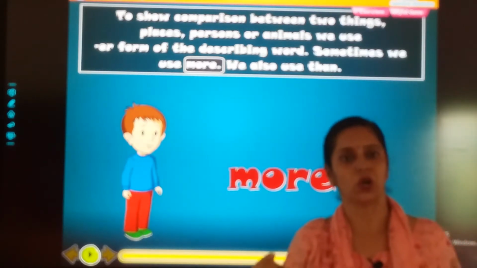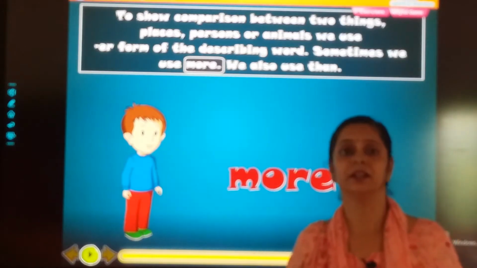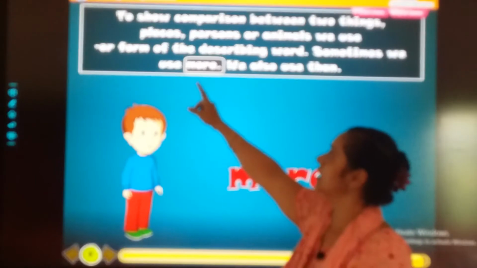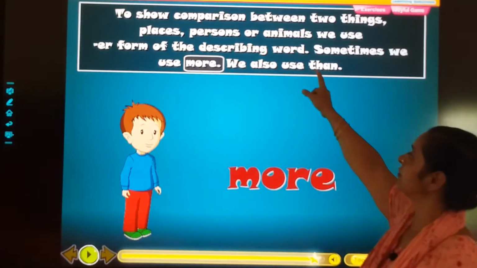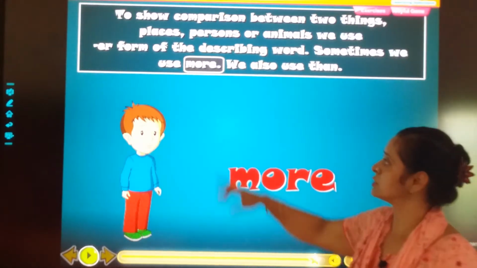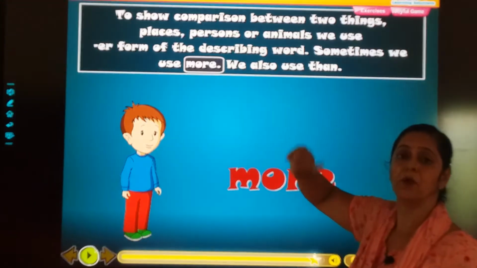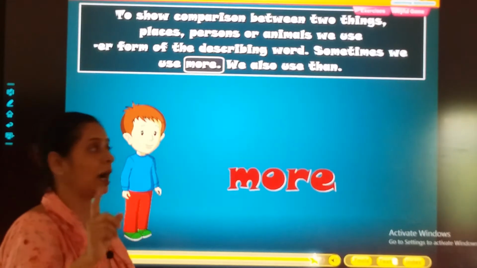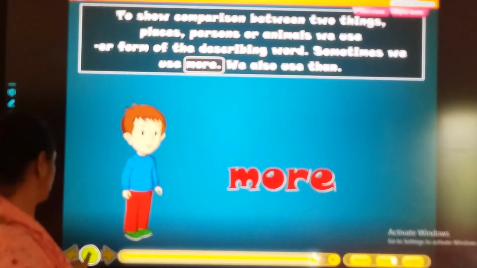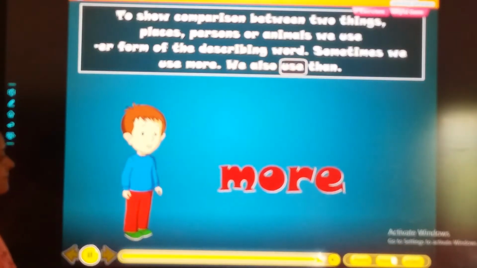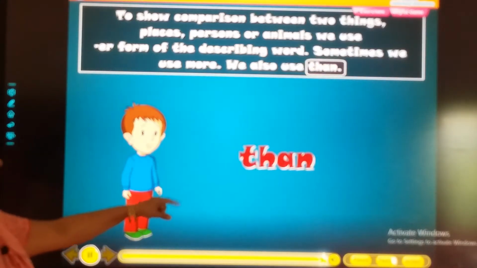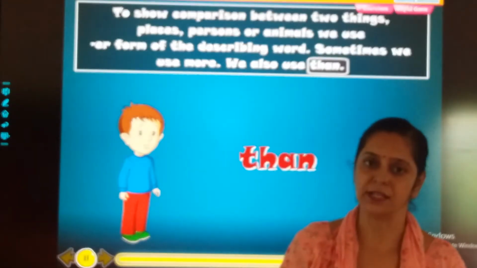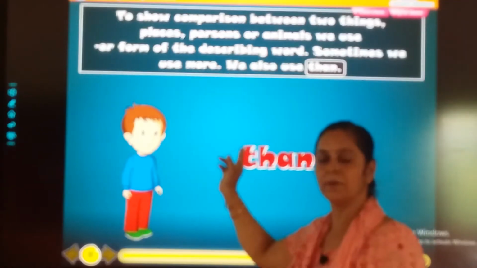Taller, shorter, thicker, thinner, longer. तो हमने क्या use किया? er. It was er of the describing words. And sometimes also we use more than. So we also use the er and also use more. We also use than. More than. So while doing comparison we use er or more than.